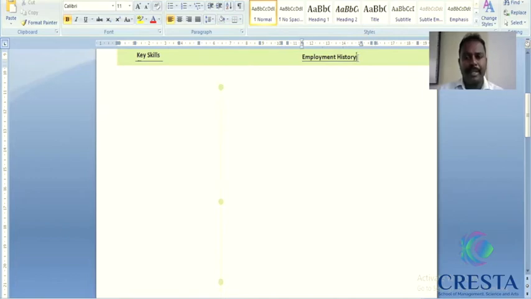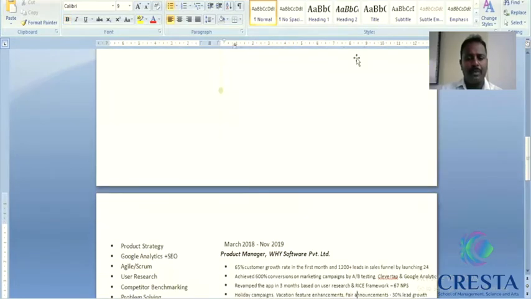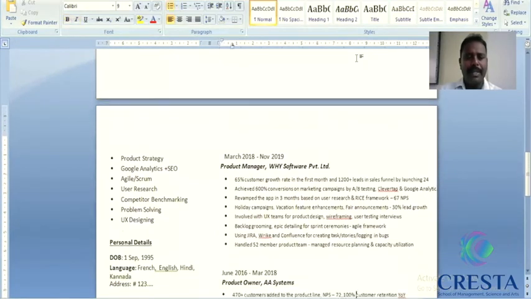Otherwise, you can mention your experience with respect to internships, projects, or the systems that you are involved with. For key skills, you can mention product strategy, Google Analytics, SEO, digital marketing, problem solving, designing, calligraphy. Such things can be listed.